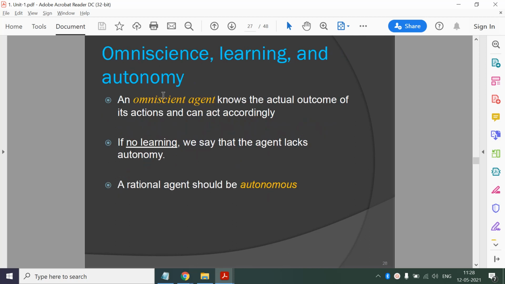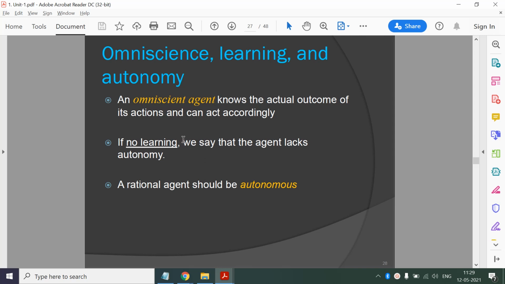Along with the rational agent, we may have an omniscient agent. Omniscient means an agent who knows the actual outcome of its action and can act accordingly. This is the best agent, but it is not practical in the real world, because along with our agent, other agents are also interacting, and they may change the environment according to their actions.